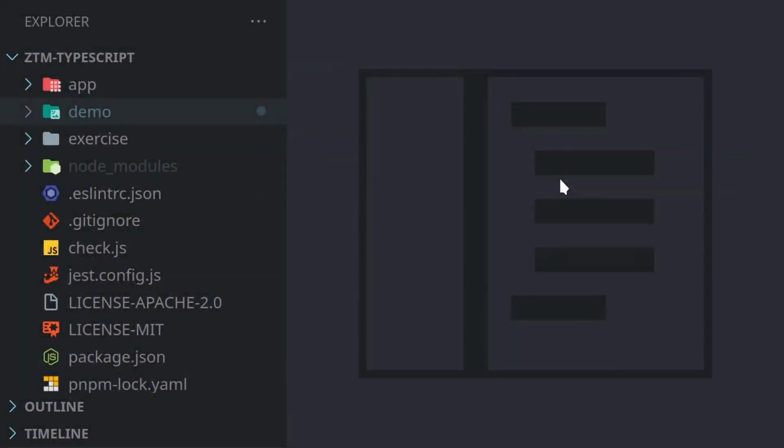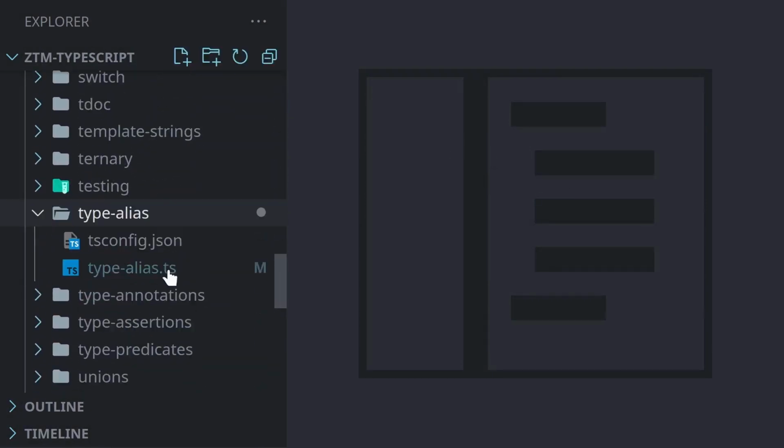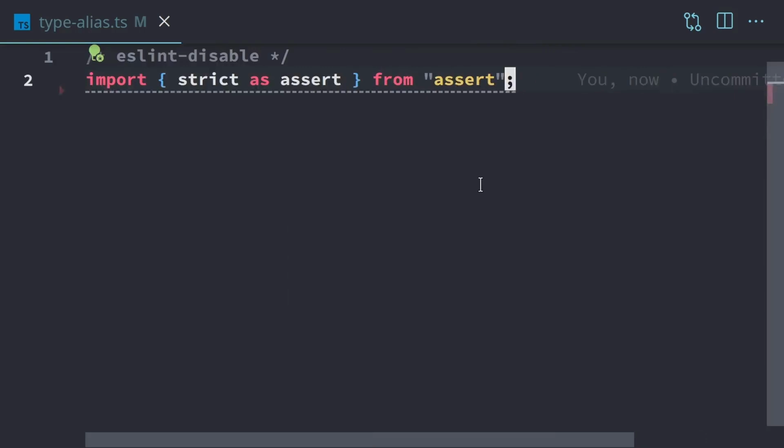In this demo, we're going to be taking a look at type aliases. We're going to open the demo folder and scroll down to type alias and open up typealias.ts. So in the simplest form, which is the only form we'll be covering in this video, a type alias is just providing another name for something that already exists.